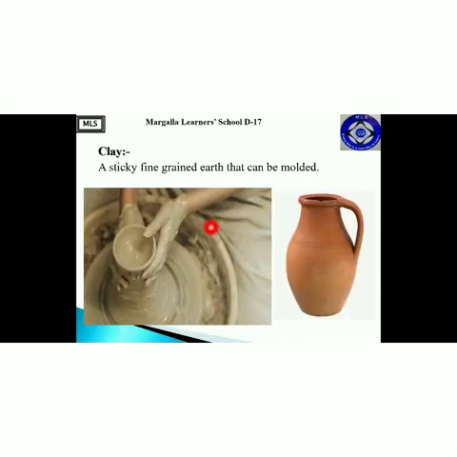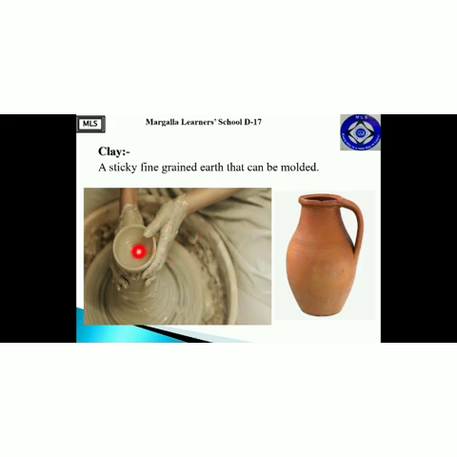The next word is clay. It is a sticky, fine grained earth that can be molded. Sticky means it can stick together and we can mold it in any shape. Fine grained earth; earth means we can say mitti, that can be molded. Molded means we can shape it into anything and we can form anything.